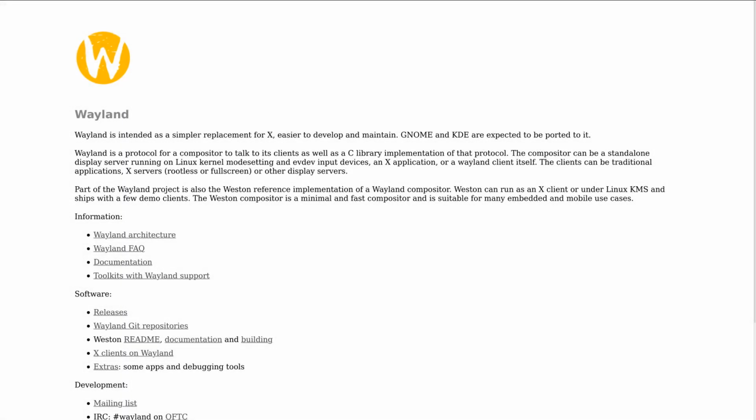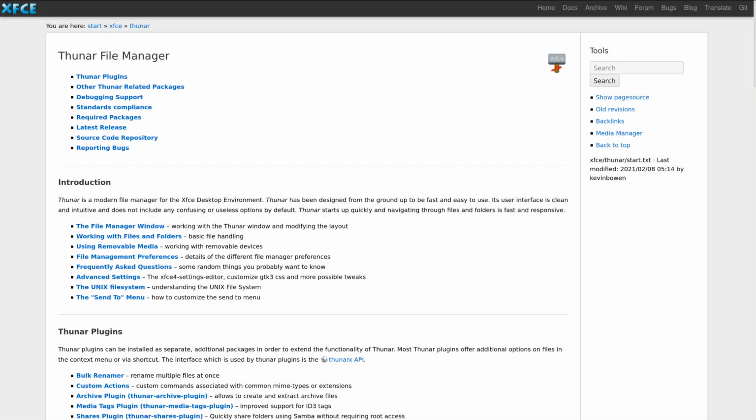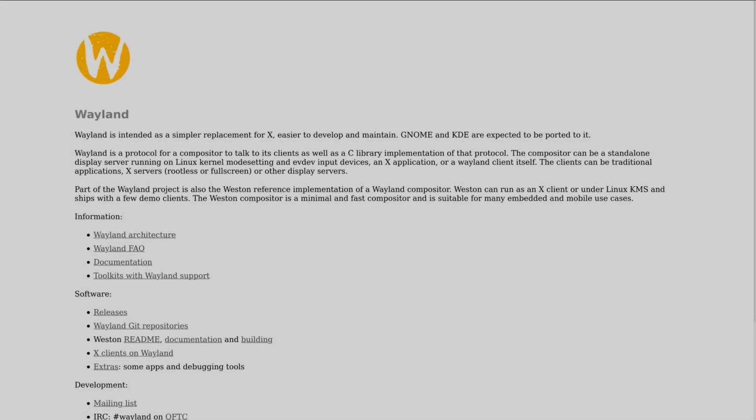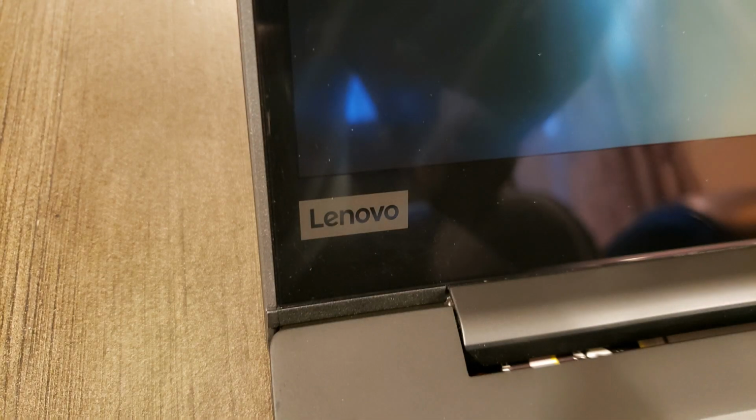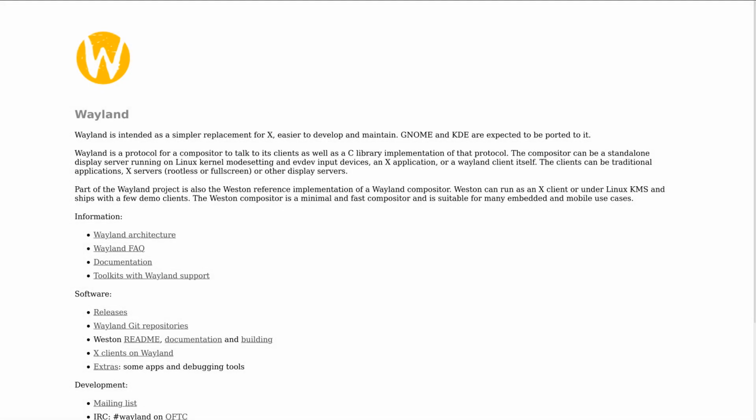There were many things on the screen that couldn't be clicked. Some of them were the menus in the Thunar file manager. I also noticed a few glitches while using the touchscreen and dragging things around. I usually almost never use the touchscreen on my machine, and I had opted for it just because it was the only option that came with a 4K HDR screen. But regardless, knowing that there would be issues here as well, I lost my remaining hope with Wayland. With this, I concluded that it wasn't the time for me to jump into Wayland yet, so I kept this thing aside for the time being.